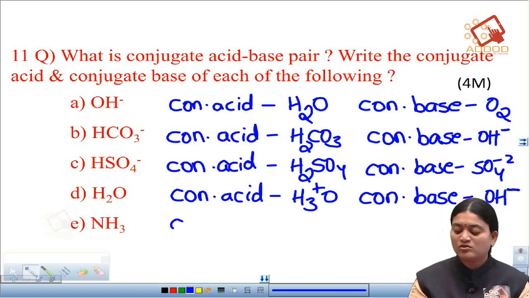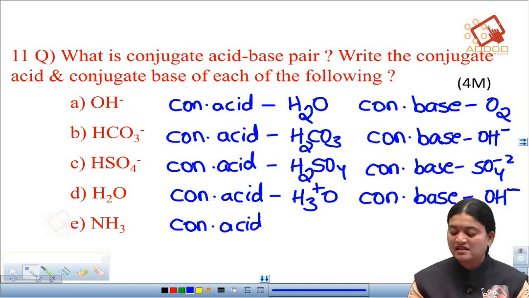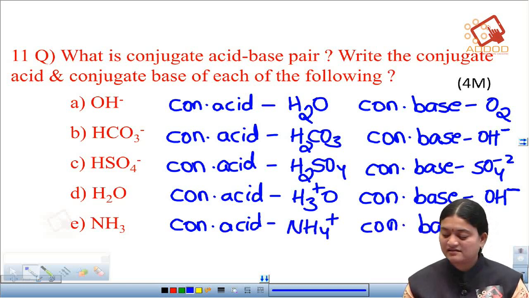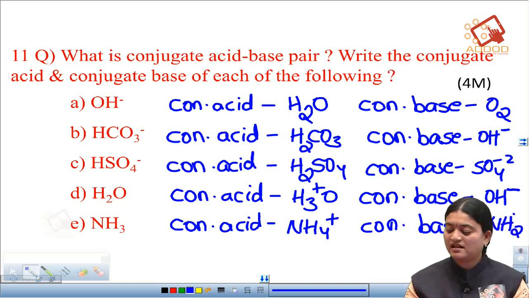Okay. Then coming to the last one, that is ammonia. So, for ammonia, the conjugate acid is ammonium ion and the conjugate base is NH2 minus, amide.